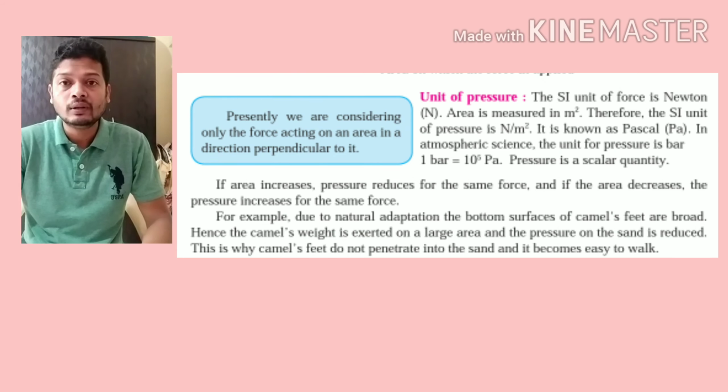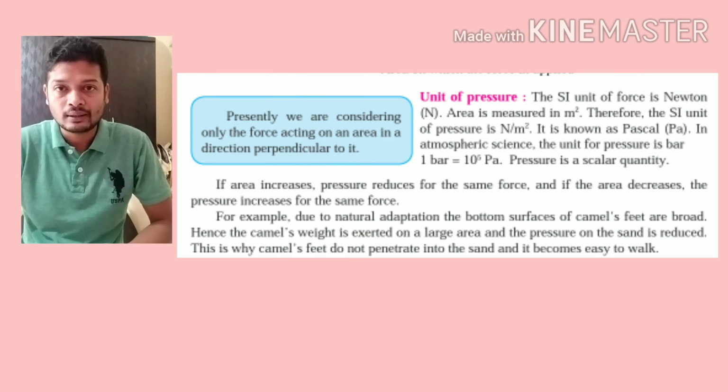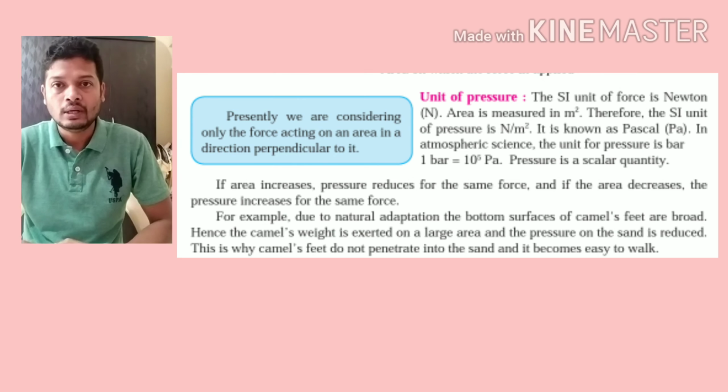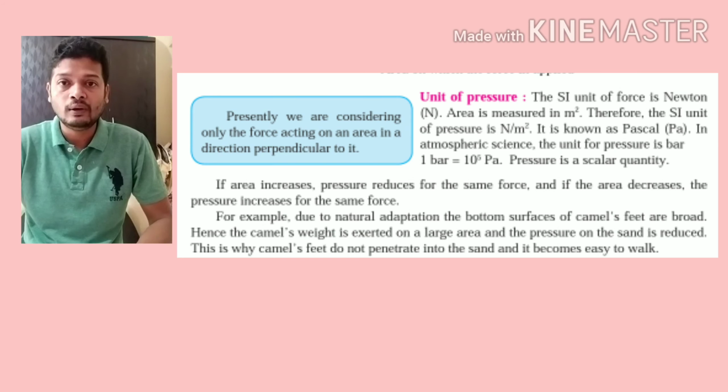Raised to means 10 into 10 into 10 into 10 into 10, 5 times. That is 10 raised to 5. First of all, pressure is measured in Newton per meter square. 1 Newton per meter square means 1 Pascal, and 1 bar means 10 raised to 5 Pascals.